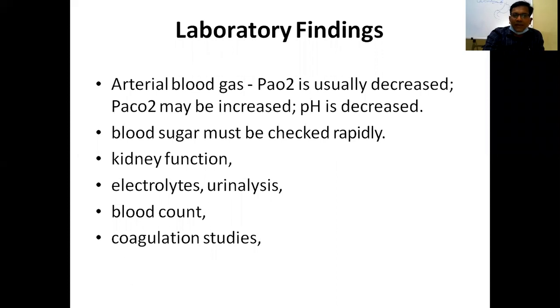What are the laboratory findings? On ABG, PaO2 is usually decreased, PaCO2 may increase, and pH is decreased. Blood sugar must be checked rapidly. Evaluate kidney function, electrolyte disturbances, urine analysis, blood count, and coagulation studies.